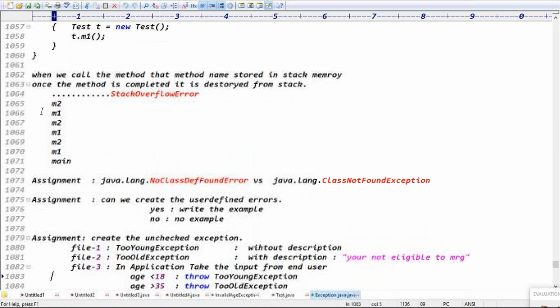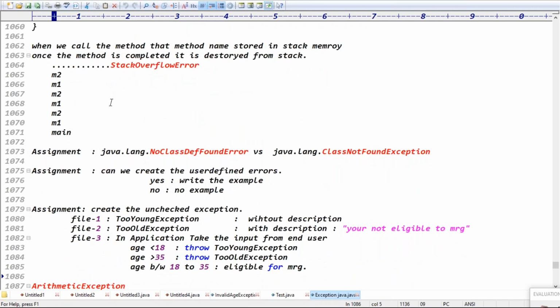Guys, try to complete these assignments. Assignment one: what is the difference between java.lang.NoClassDefFoundError and ClassNotFoundException? Guys, what is the difference between ClassNotFoundException and NoClassDefFoundError? Are you clear now?